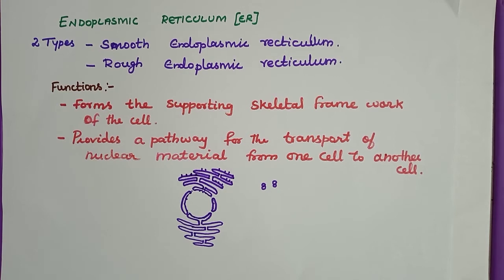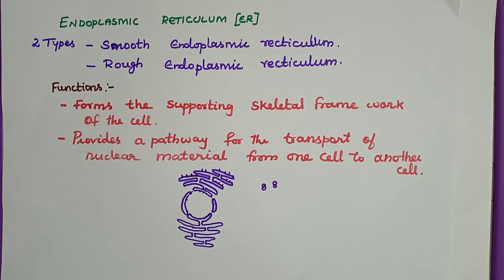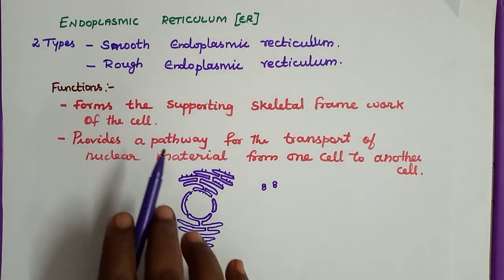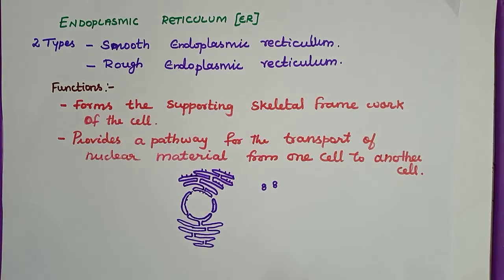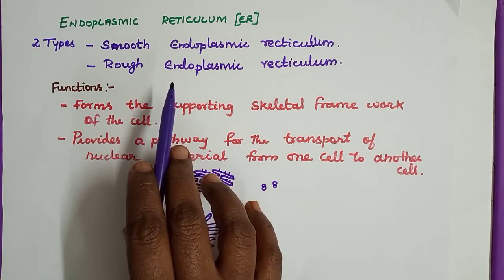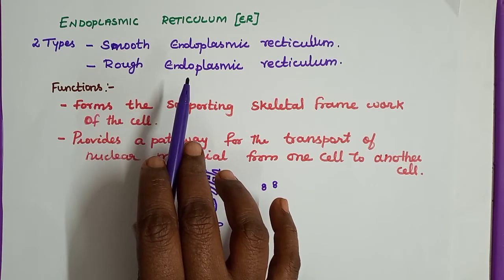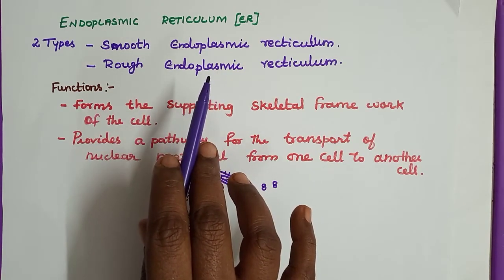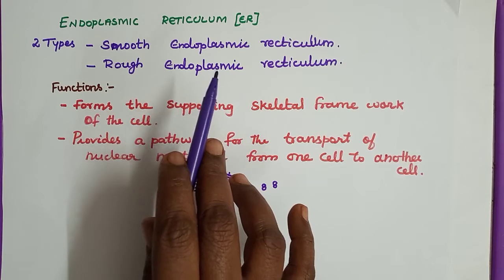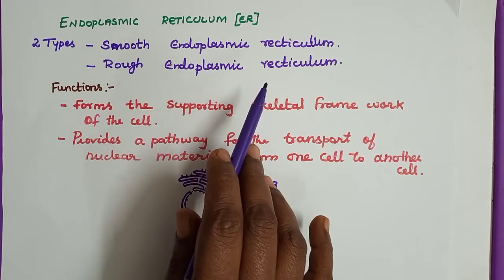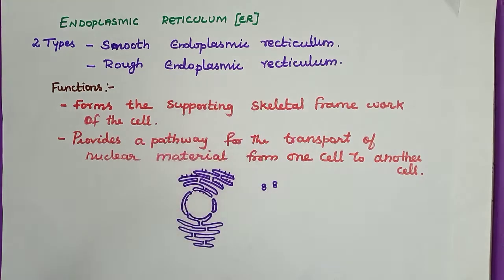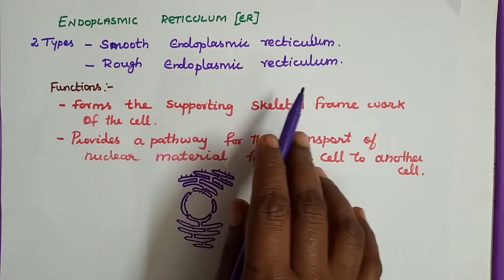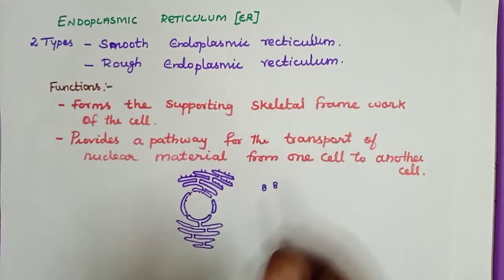So here we read about endoplasmic reticulum. We have two types. One is smooth endoplasmic reticulum. Another one is rough endoplasmic reticulum. So what is rough endoplasmic reticulum? It is attached with the ribosomes, and it manufactures proteins. It will synthesize the proteins. Rough endoplasmic reticulum will synthesize the proteins.